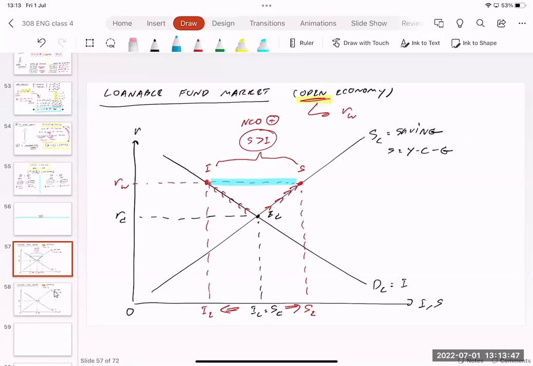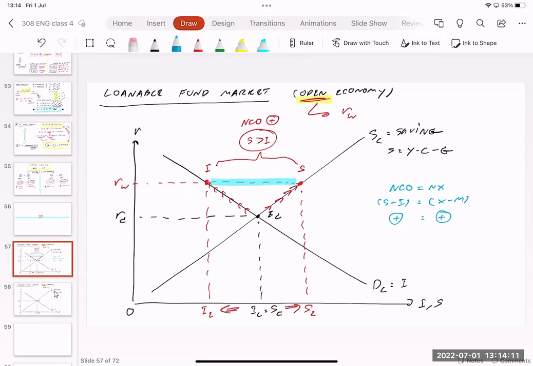So if we come back to the equation that we learned last time, NCO always equals NX. NCO is S minus I, saving minus investment. NX is X minus M, export minus import. In this case, NCO is positive, so it implies that NX should be positive too.